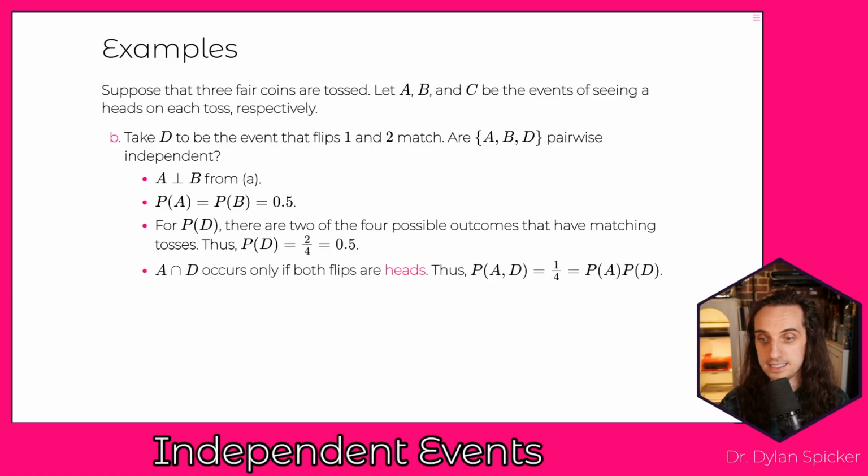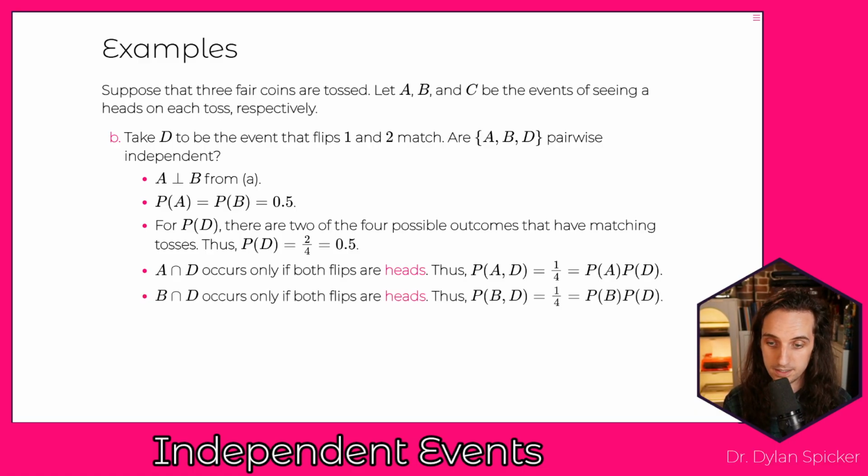And so A intersect D occurs only if both flips are heads. And so then the probability of A and D is going to be 1 out of 4, right? So if you just flip the coin 2 times, 1 out of the 4 times, you're going to have 2 heads, which is the same thing as the probability of A times the probability of D. B intersect D occurs only if both flips are heads, right? And so you have probability of B and D is going to be 1 out of 4, which is probability of B times the probability of D. And so as a result, in all of these cases, the pairwise independence holds. Every 2 of them that we pull out are going to be independent of one another.